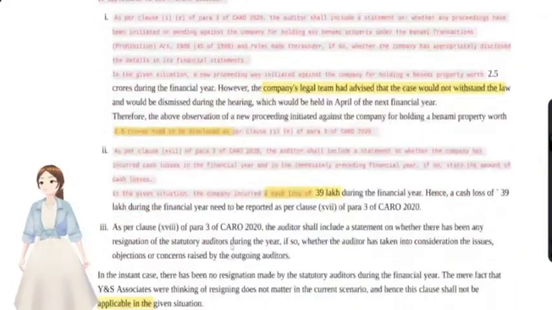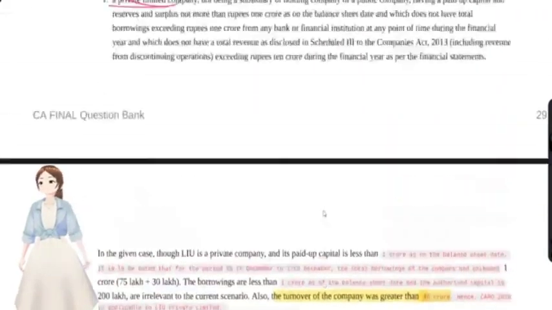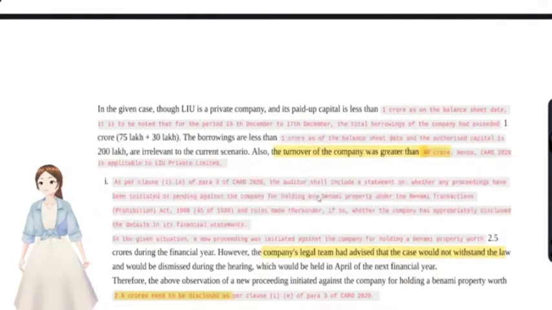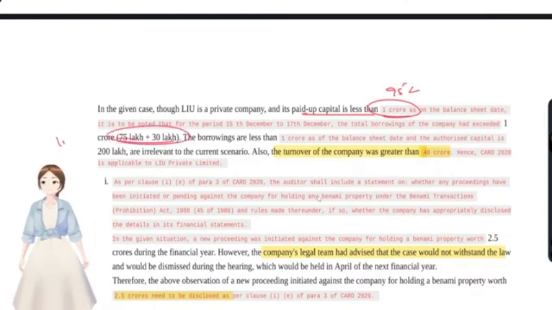You see here, paid up capital is less than 1 crore, that is 95 lakhs, not applicable. Borrowings have exceeded 1 crore, 1.05 crore, so CARO is applicable there. And turnover is 40 crore, that is applicable, that is more than 10 crore, right?